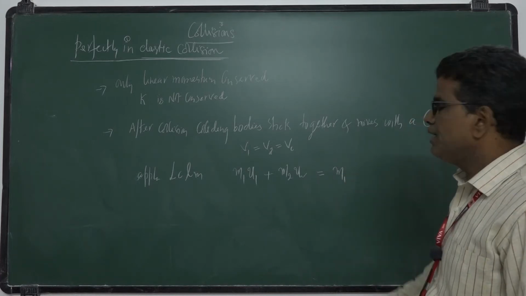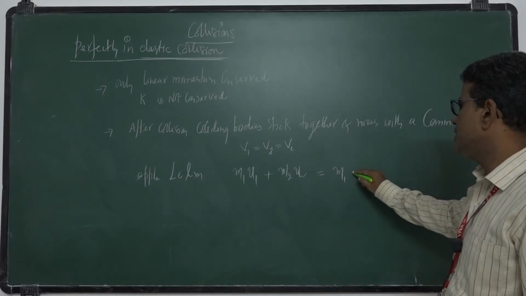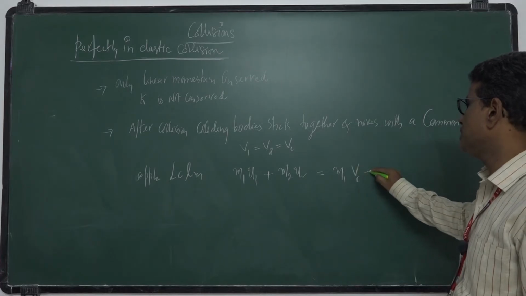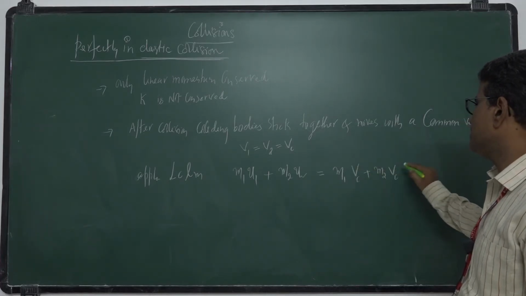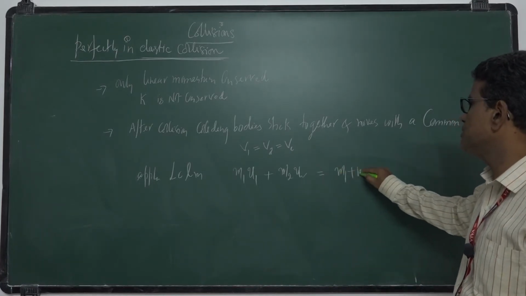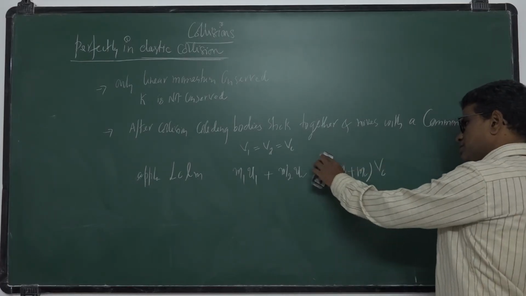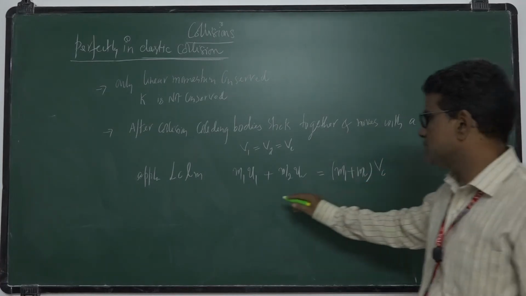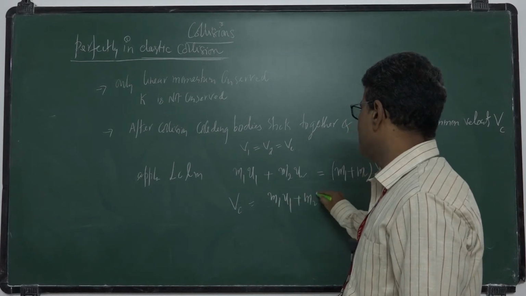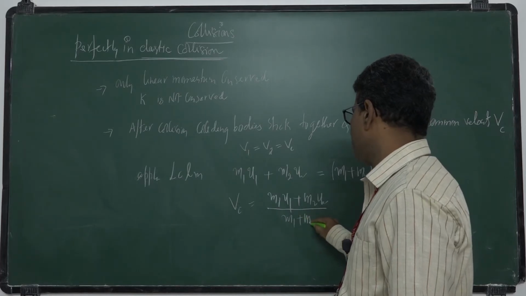After collision, both move with velocity Vc. They stick together, so total mass becomes m1 plus m2 into Vc. So what is this common velocity? Vc is equal to m1 u1 plus m2 u2 by m1 plus m2.